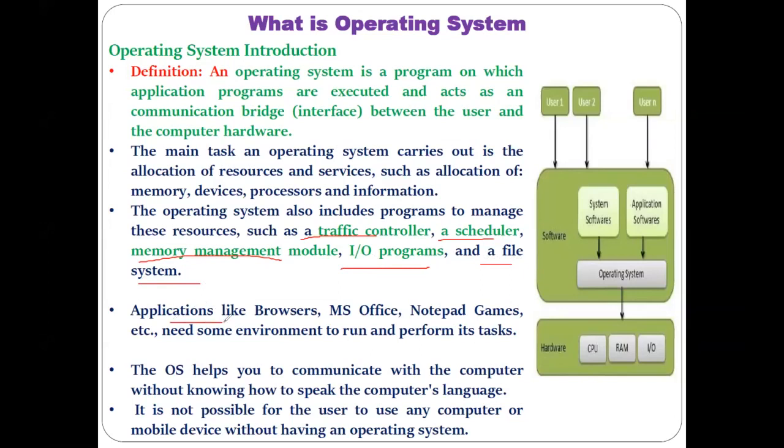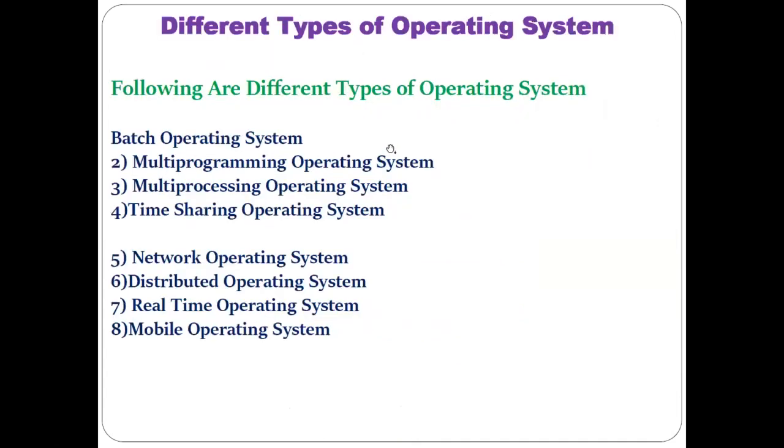If you want to use applications like browsers, MS Office, Notepad, games, etc., the only way you can run all these things, and the platform you require for them, is the operating system. As you know, you cannot directly communicate with the computer, as our language cannot be understood by the computer directly, and that is why we take the help of the operating system to communicate with the computer. If you don't have an operating system on the computer, or even on the mobile, then you cannot utilize your computer or mobile. That is the importance of the operating system.